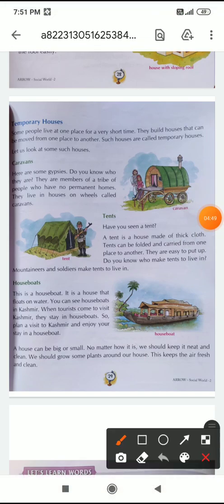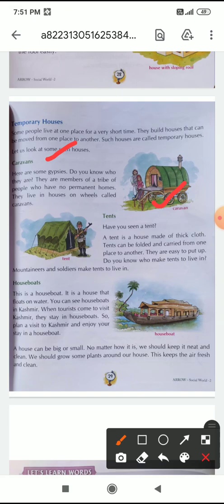First one is caravans. Here are some gypsies. Do you know who they are? They are members of a tribe of people who have no permanent homes. They live in houses on wheels called caravans.